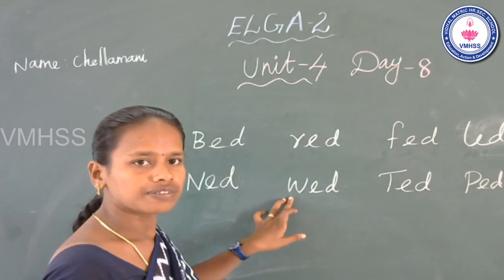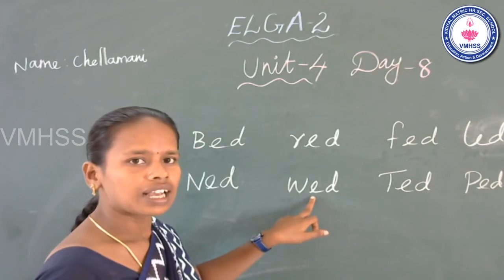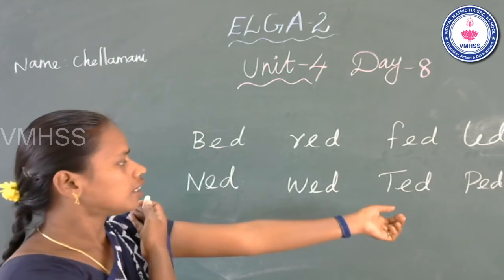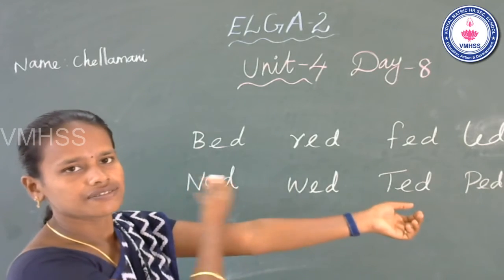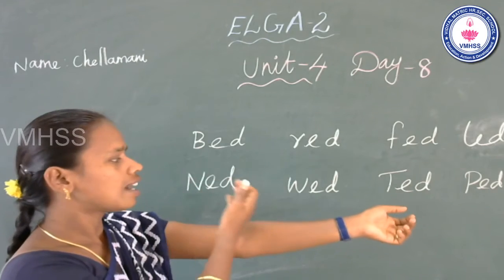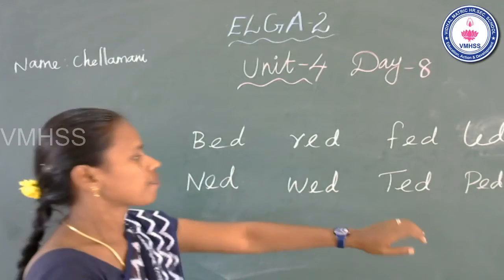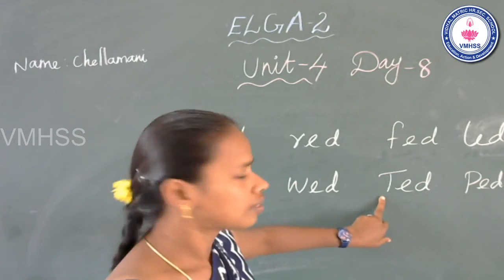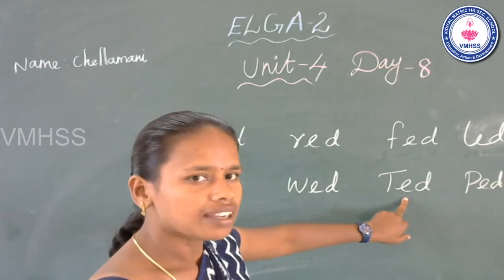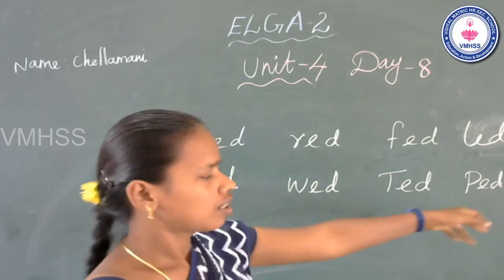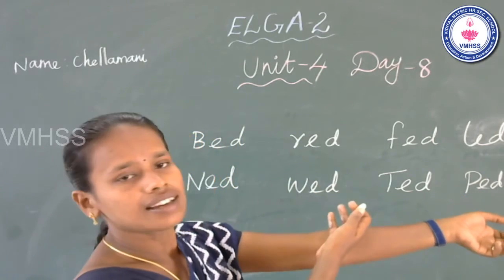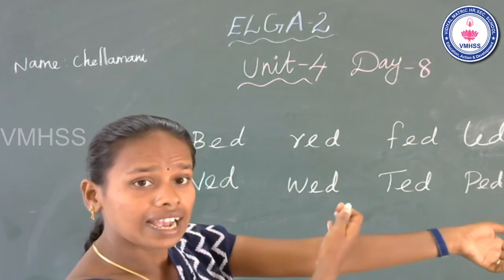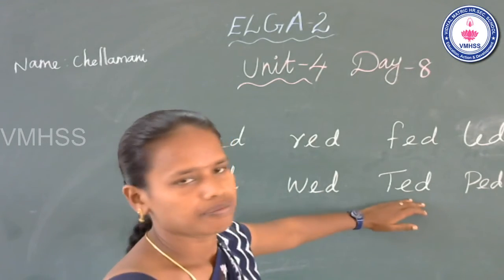Beginning w, middle a, end d, w, a, d, wad. Beginning d, middle a, end d, d, a, d, dad. Dad.